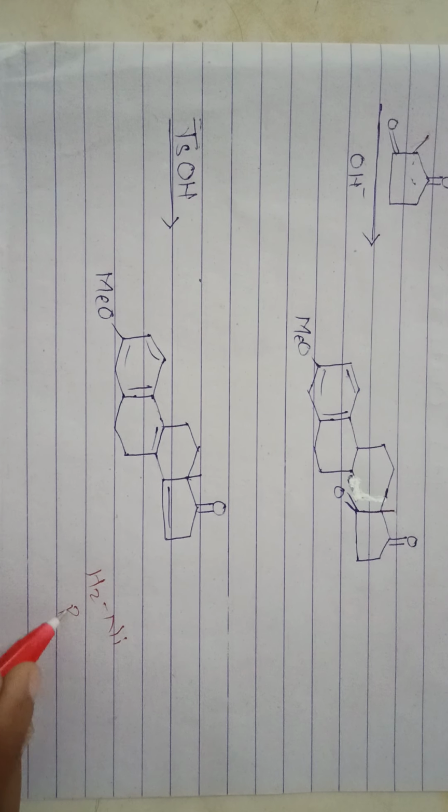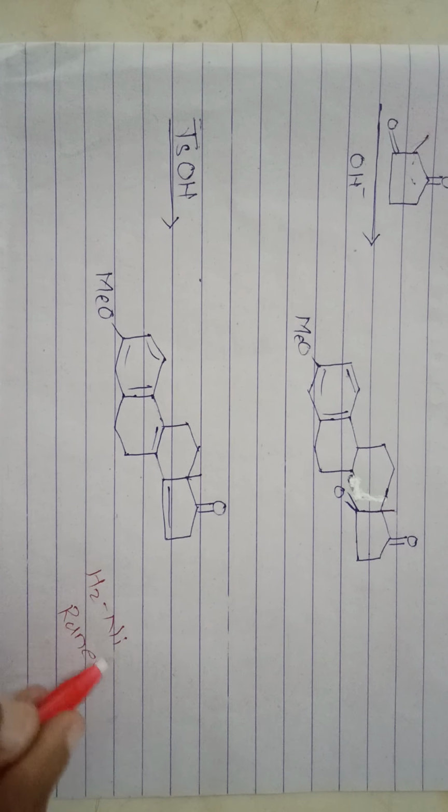This is Raney nickel, meaning this is the reduction compound. Then again this compound is treated with H2/Ni, then H2 is added, that is the reduction, and formation of this compound.